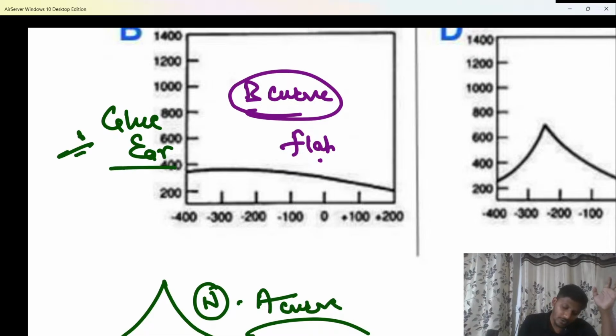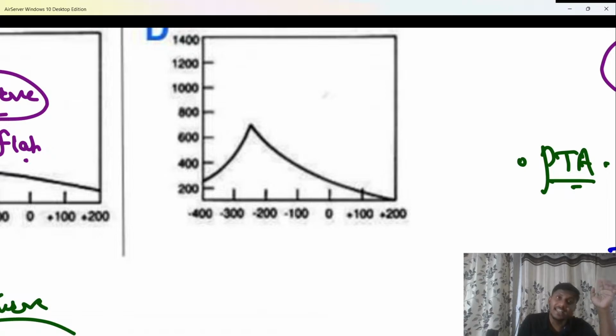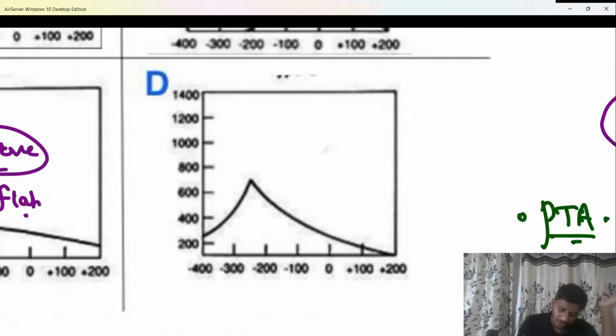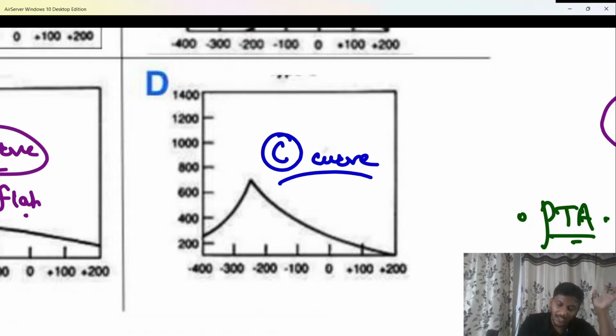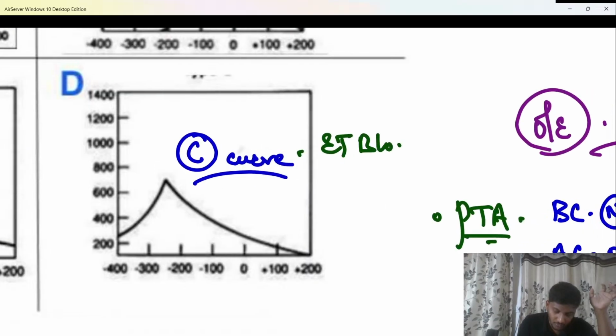Next important, here you are able to see, beta, a negative curve, and this curve is slightly towards the negative side. Why? Because the tympanic membrane is not moving outside, it is rather pulled inside. What is that condition where the tympanic membrane will be pulled inside? We know when there is negative pressure inside the middle ear, the tympanic membrane gets pulled inside, causing retraction. And why will there be negative pressure inside the middle ear? Because the eustachian tube of the patient is blocked. So this negative curve, beta, is called a type C curve, and it is due to eustachian tube blockage.